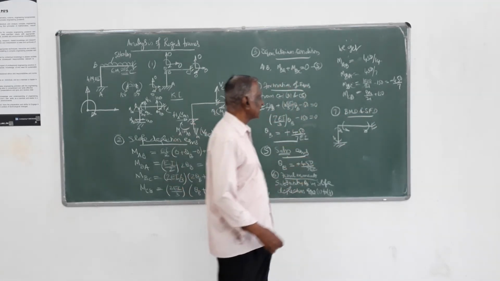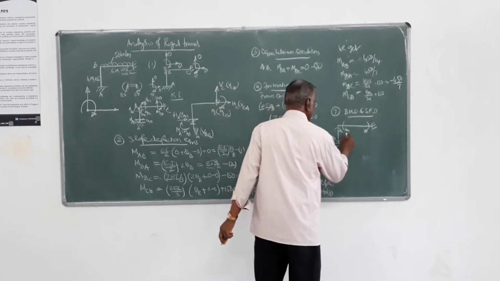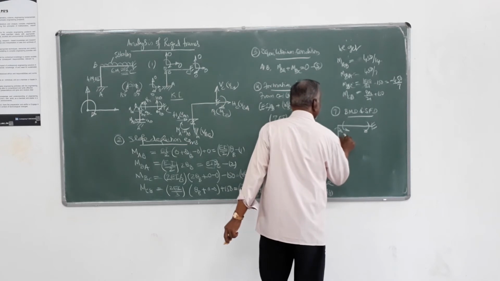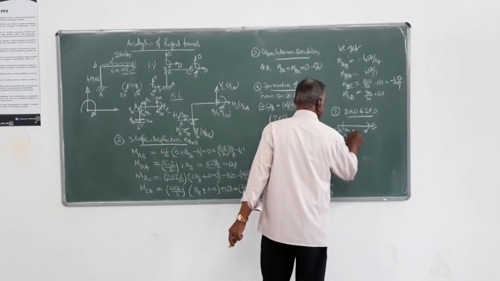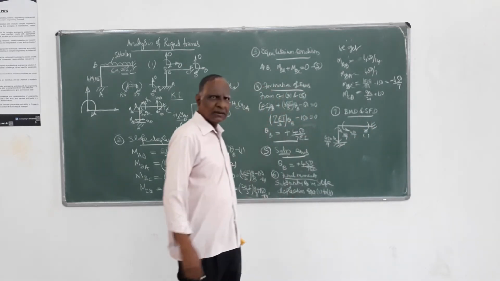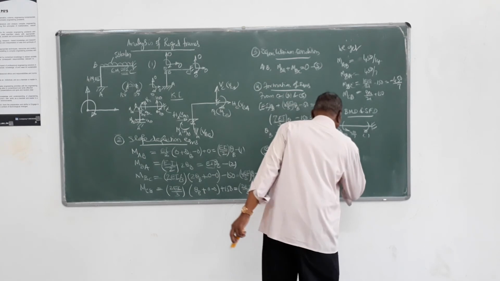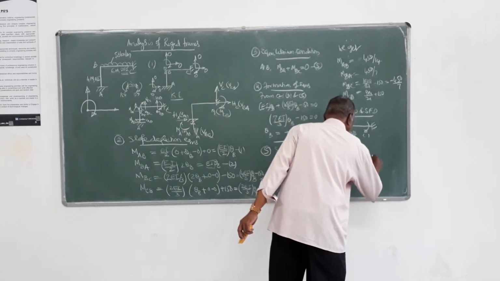So these are the fixed end moments. Here it is 450 by 14, you can indicate it, and 450 by 7 and so on. Minus 450 by 7, and this value whatever you are getting. Right? Then you start plotting the bending moment diagram.